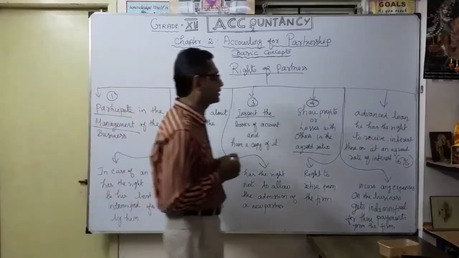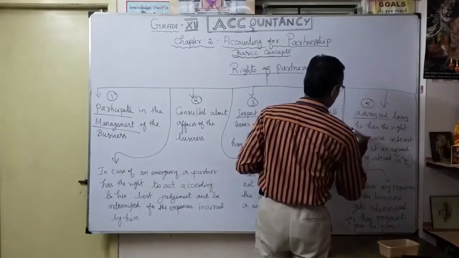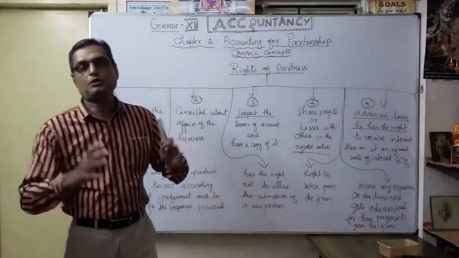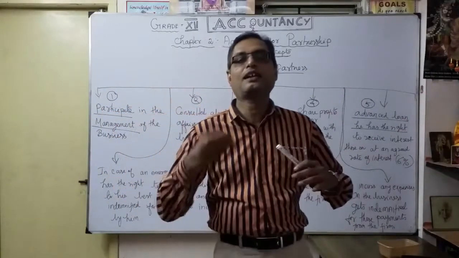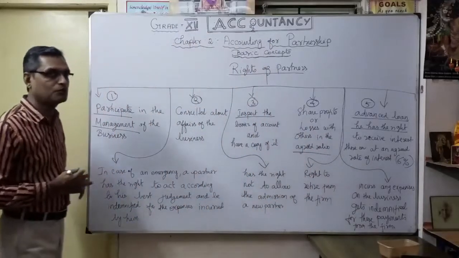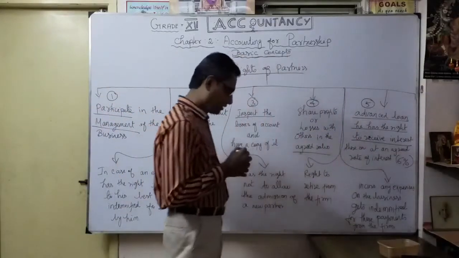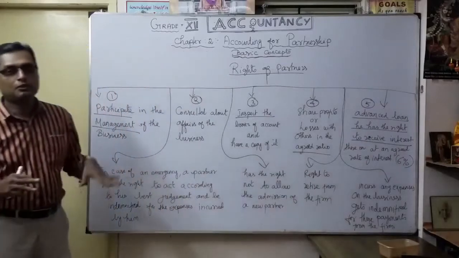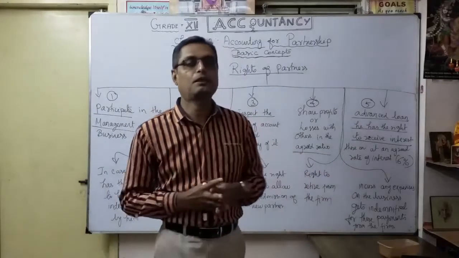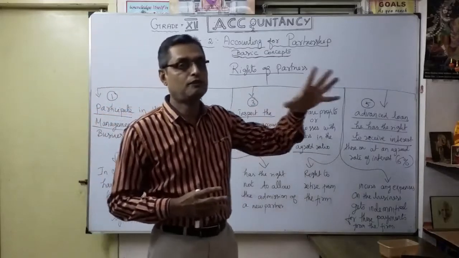The fifth important right: for example, if a partner has given any loan, an advance loan to the company, he has the right to receive interest. Suppose when you are running the business, some partners give money as a loan, not a capital, just a loan. Then they have a right to get interest, at an agreed rate of interest. If it is not fixed, the maximum is 6% per annum. For example, a partner gives 1 lakh to the company, not as capital, but as a loan. You will call it a partner's loan.